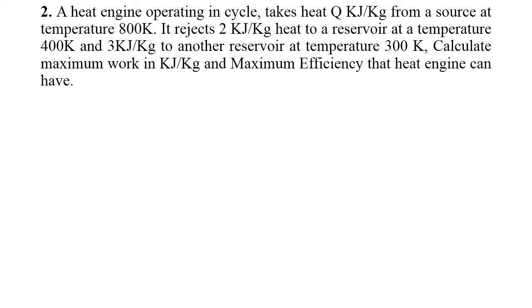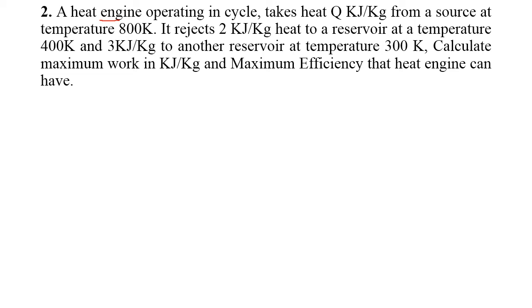Okay, so I picked this question from a GATE book, right? A heat engine is operating in a cycle. It takes heat from a source at a temperature of 800 Kelvin, and it rejects 2 kilojoule per kilogram of heat to a reservoir at a temperature of 400, and similarly 3 kilojoule per kilogram of heat to another reservoir.